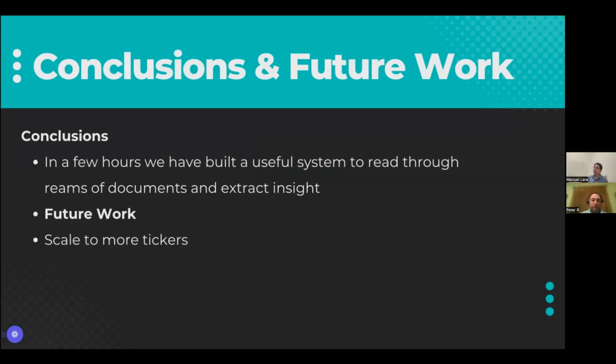As far as future work, obviously the big thing is to scale to more data, more tickers, more types of data, and then start doing maybe multi-agent stuff and start leveraging agents that know about earnings reports versus other filings and maybe more broader macroeconomic effects.